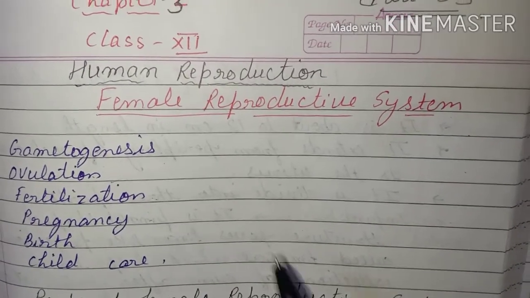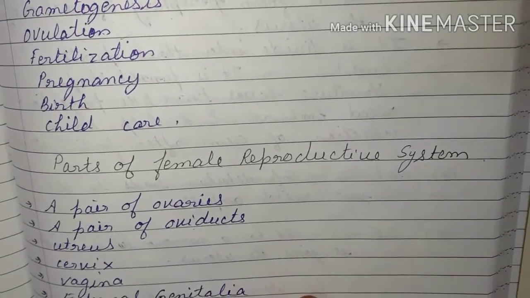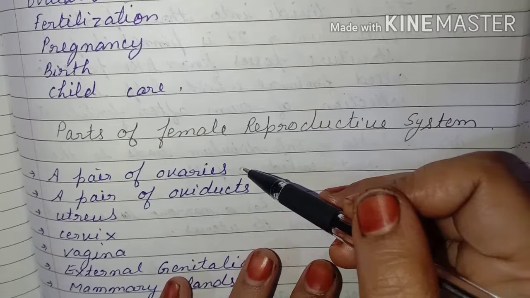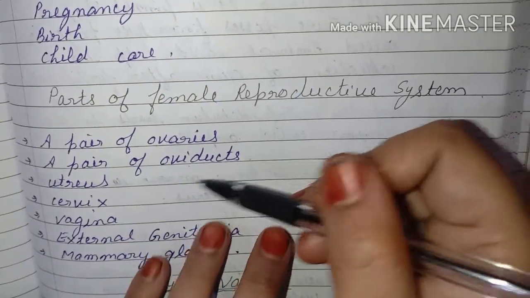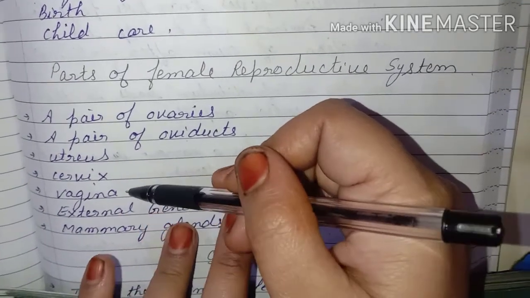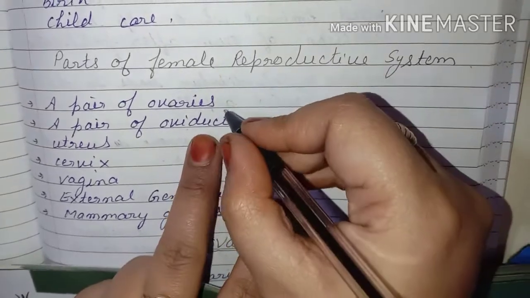Now first let me clear the parts of the female reproductive system. These are the following parts found in the female reproductive system. The first is the pair of ovaries, the main reproductive part, then the duct that carries the egg, then the uterus where the child will develop, then the cervix, vagina, external genitalia, and the last one, the mammary gland. So first we will start with the ovary.